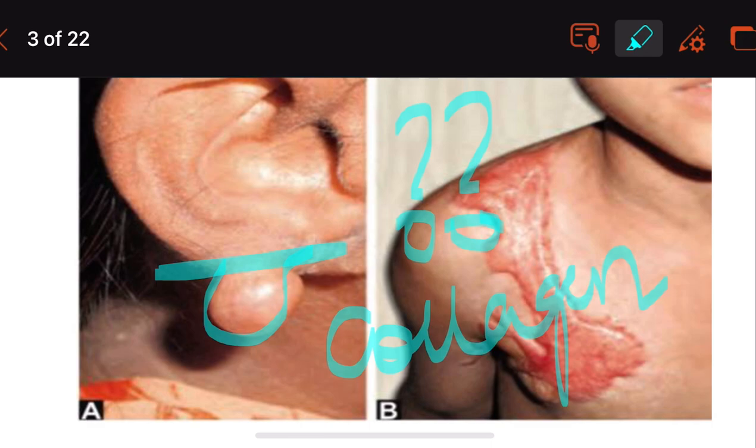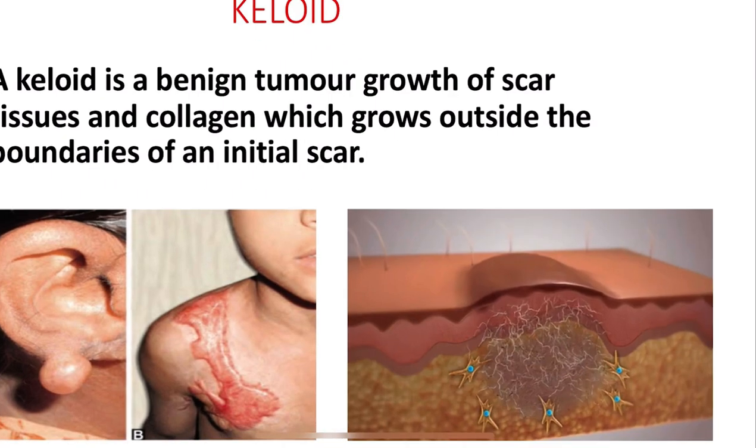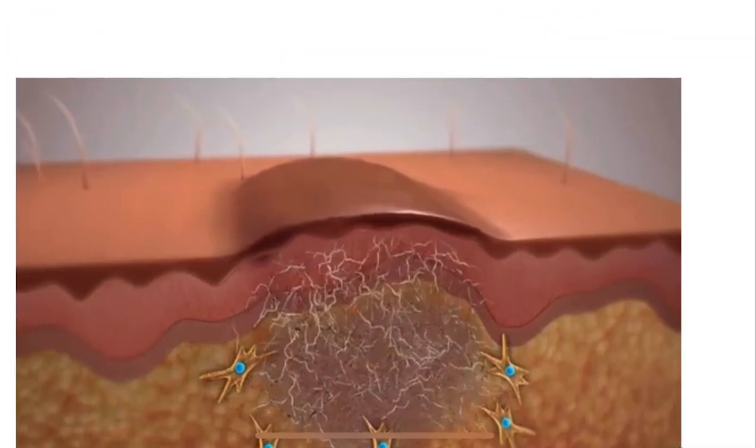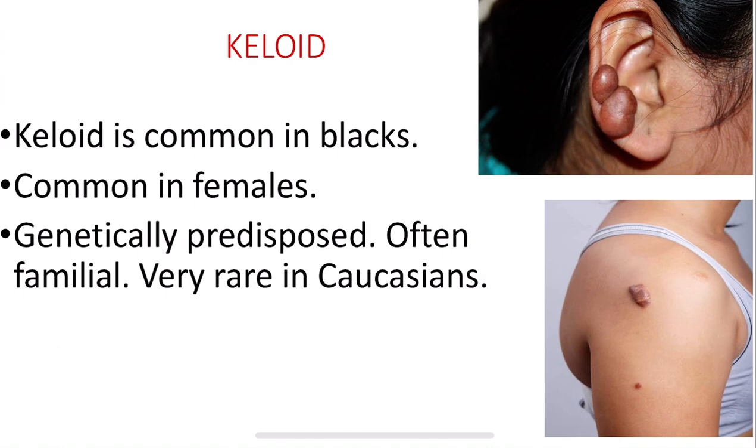This excess scar formation is nothing but this keloid. It is extending beyond the boundaries of an initial scar. You can see more than the normal collagen is formed, it is pushing the scar outside the initial scar tissue.